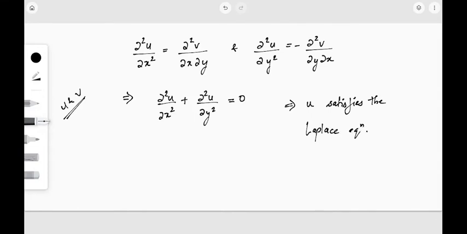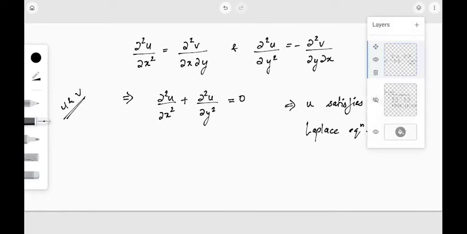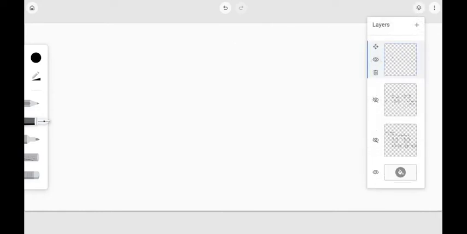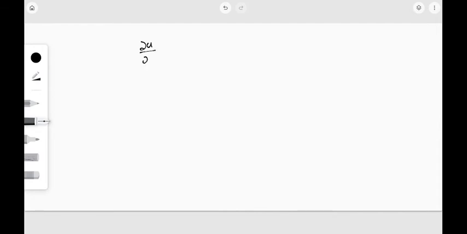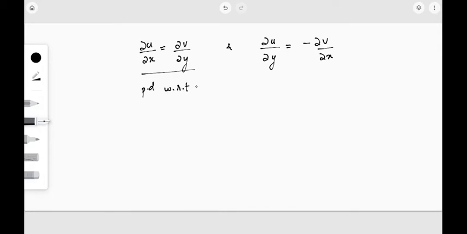Now we have to check whether v also satisfies the Laplace equation. How can we do that? Let us write the Cauchy-Riemann equations again: dou u by dou x is equal to dou v by dou y, and dou u by dou y is equal to minus dou v by dou x. Here I'll partially differentiate the first expression with respect to y, so that I get dou square v by dou y square, and the second equation partially with respect to x.